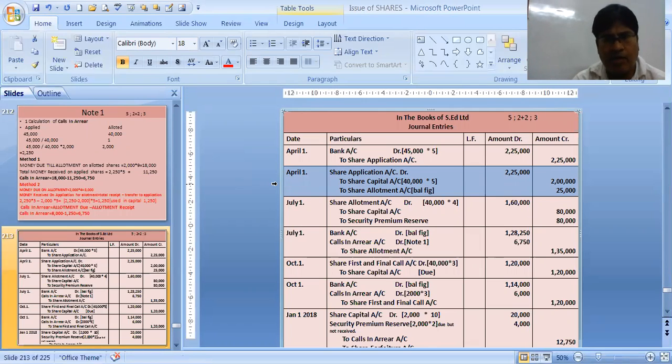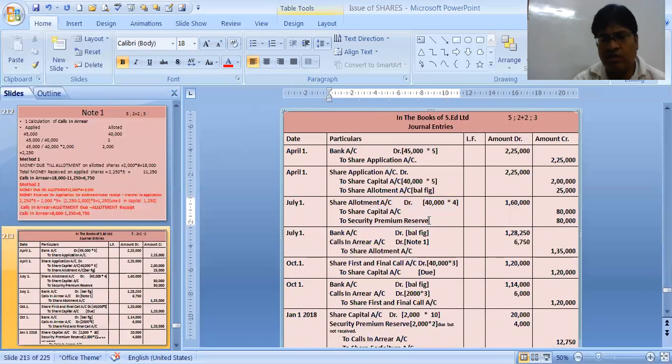Now we will make the allotment due. Allotment is 2 plus 2, 4 rupees, that is 2 rupees on capital and 2 rupees on security premium. And how many shares? 40,000 shares. So this is the due entry for allotment. Share allotment account debit 1,60,000, to share capital 80,000, and to security premium reserve 40,000 into 2, that is 80,000.